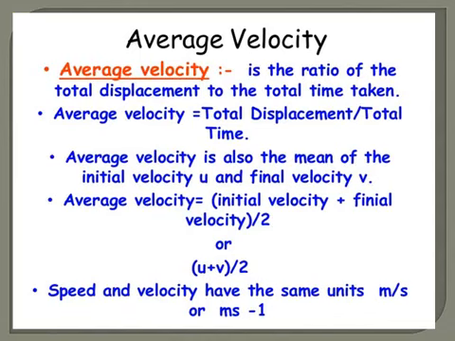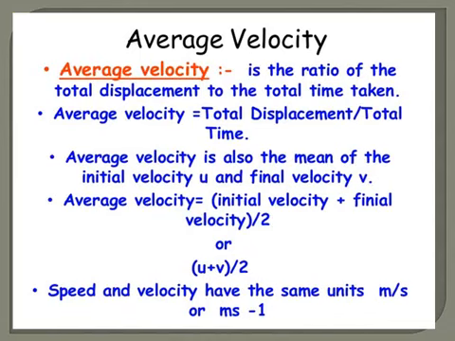So initial velocity is denoted by the letter u. U is the initial velocity of an object and final velocity is v. V is the final velocity.